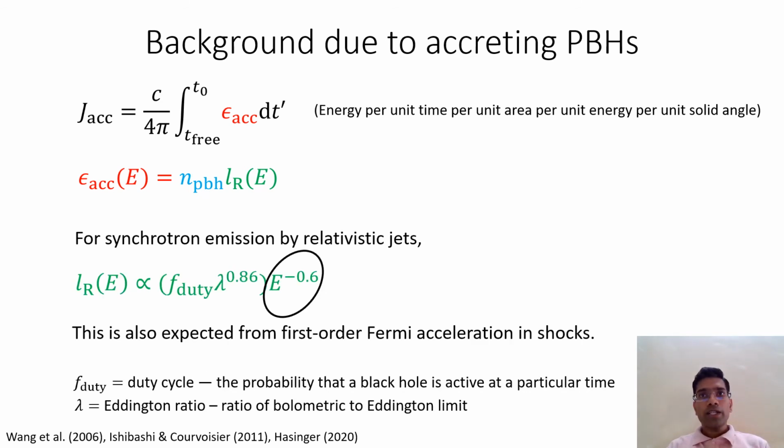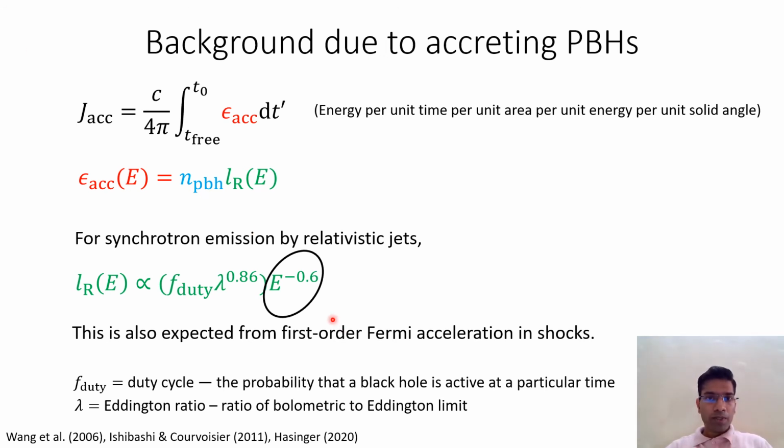For that, we assume that it's a power law and the index is minus 0.6. This is expected for a synchrotron emission mechanism for the relativistic jets, along with the first order Fermi acceleration in shocks. Finally, there are also two free parameters in our calculation, mainly F duty and lambda. F duty is the duty cycle, which is the probability for a black hole to be actively accreting at a particular time, and lambda is the Eddington ratio, which quantifies the ratio of the bolometric luminosity to the Eddington limit.